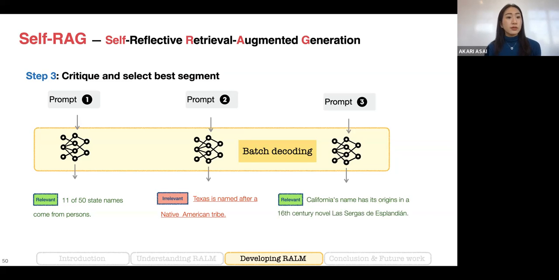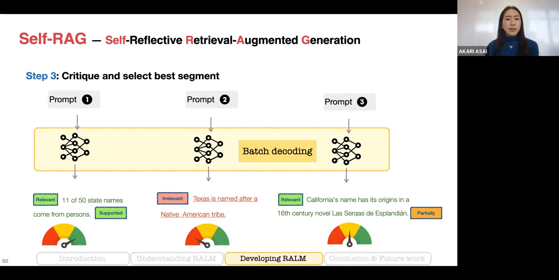After this generation, we also make the model criticize its own output, and based on those critiques, we select the best segment. For the first one, the model generation is fully supported by the evidence, so the model generates the fully supported token. For the third one, the document only says that California gets its name from a fictional island, but it doesn't say any specific title. So this sentence is factually correct, but it's not fully supported by the evidence. Based on those reflection tokens, we rank the generation at each time step and select the best one.